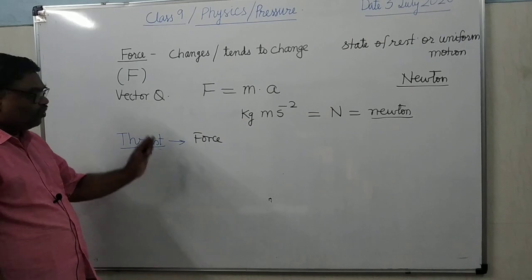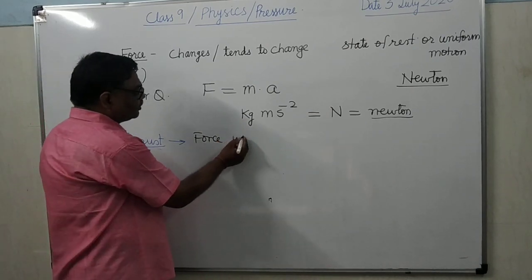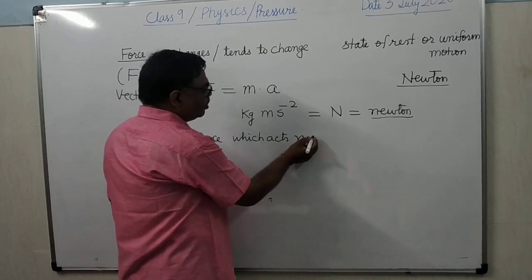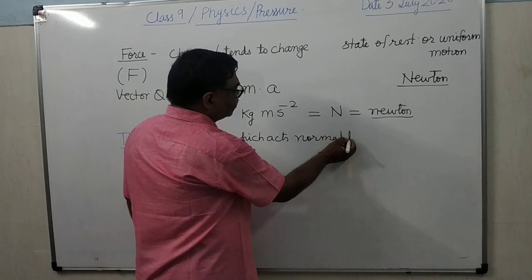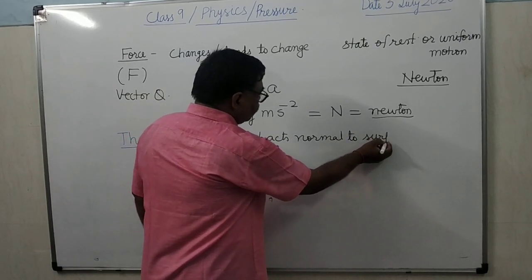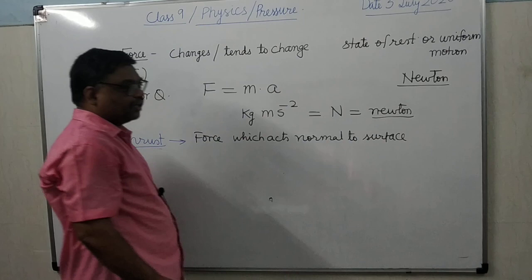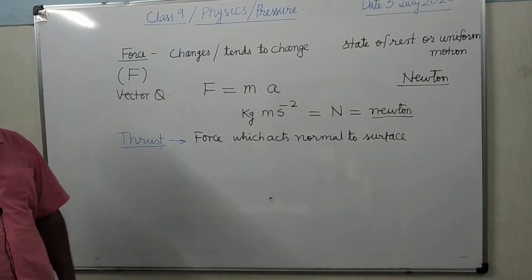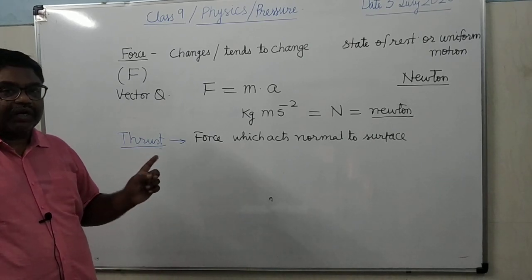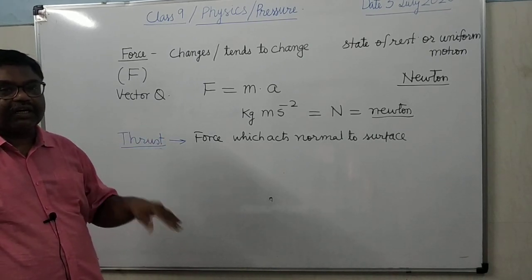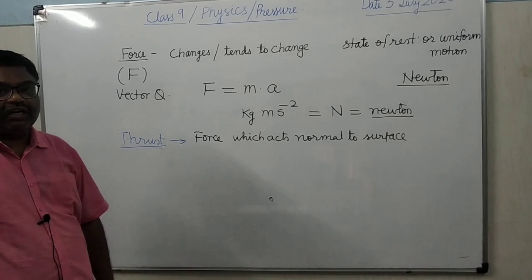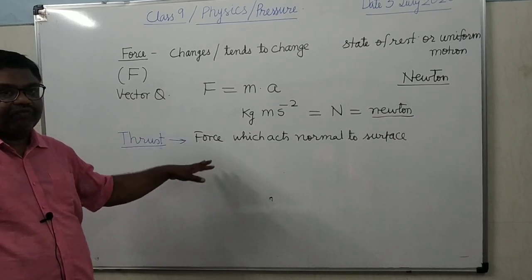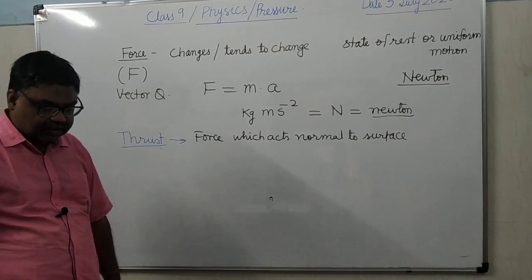Everything is the same; the only difference is that the force which acts normal to a surface is known as the thrust. There is no difference between thrust and force except that those forces which act normal to the surface are called thrust.